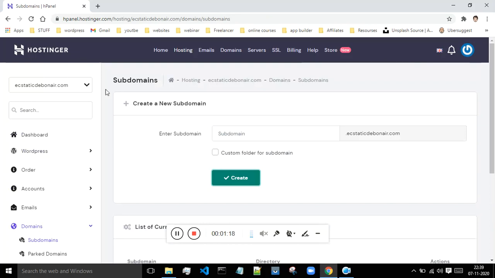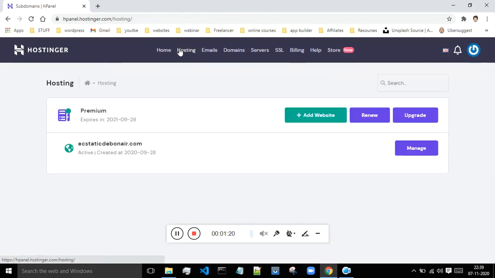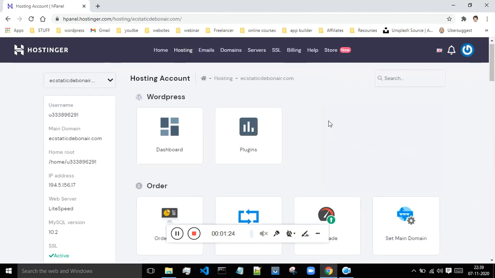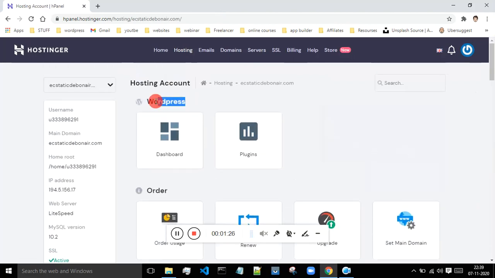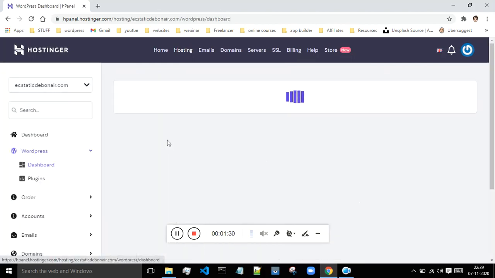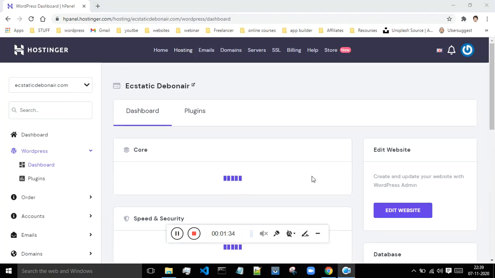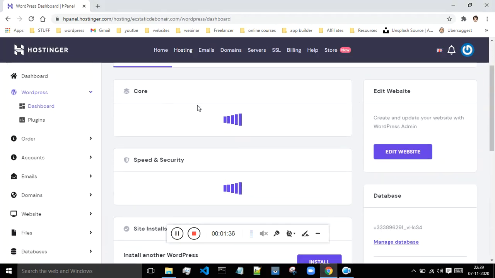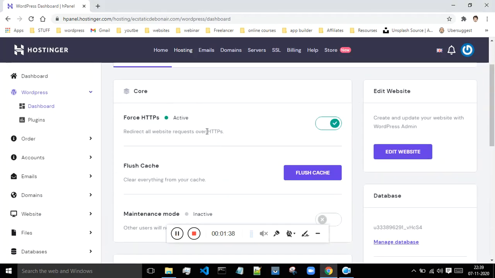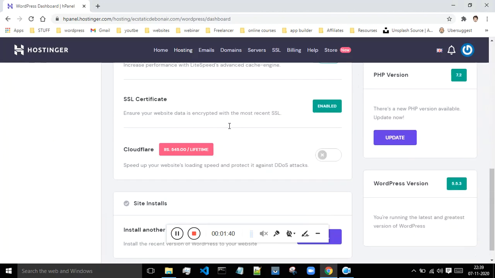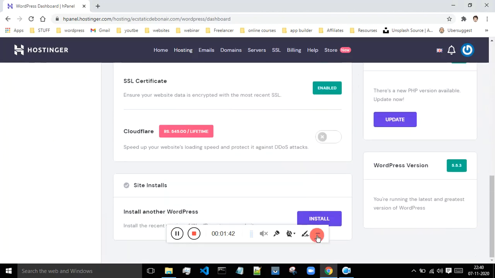So now what I'll do is I will click on hosting again. Then again I will click on manage, and over here you will see this WordPress option. Inside of this WordPress you have to click on the dashboard. Currently it's taking a little bit of time for things to get loaded. So just scroll down and click on this install another WordPress.